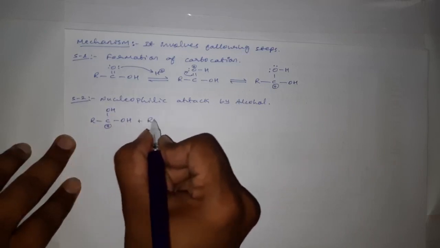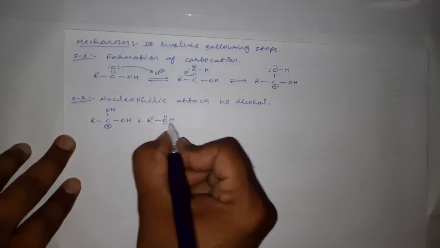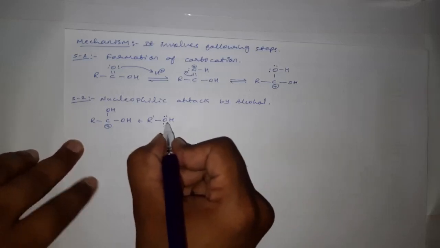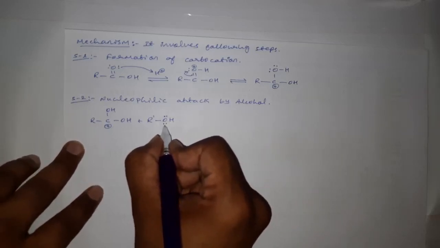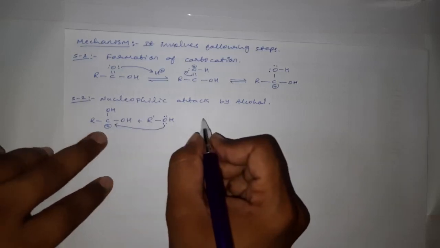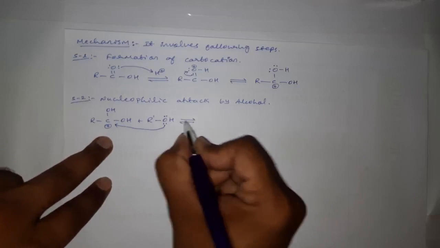Then now here we are having ROH. Here this oxygen of alcohol is also having 2 lone pairs of electrons, and one of this oxygen will now donate one of the lone pair of electrons to attack on the electron deficient carbon, that is a carbocation, and hence it acts as a nucleophile.